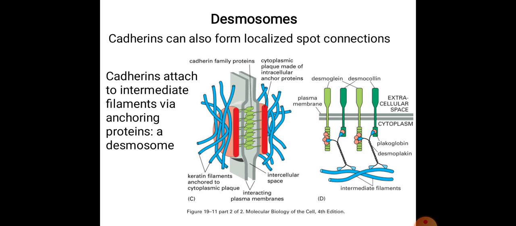However, unlike adherent junctions, the desmosome plaque does not attach to the microfilaments, and instead a desmosome plaque attaches to the elements of the cytoskeleton known as intermediate filaments, which consist of the protein keratin. So the specialized keratin protein is available in our epidermal cells. The intermediate filaments extend from desmosomes on one side of the cell across the cytosol to desmosomes on the opposite side of the cell. This structural arrangement contributes to the stability of the cell and tissue.